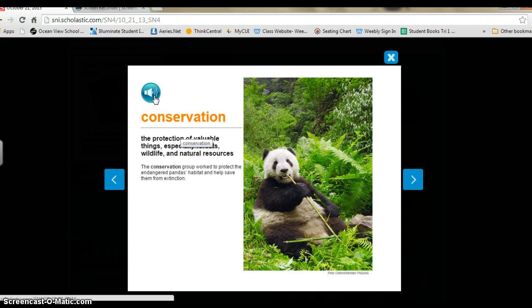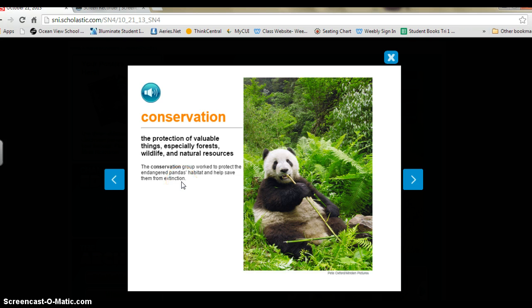And when I press the icon, a voice will read aloud the word as well as the definition. Conservation, the protection of valuable things, especially forests, wildlife, and natural resources. And then see if one of you can read the sentence. The conservation group worked to protect the endangered panda's habitat and help save them from extinction.